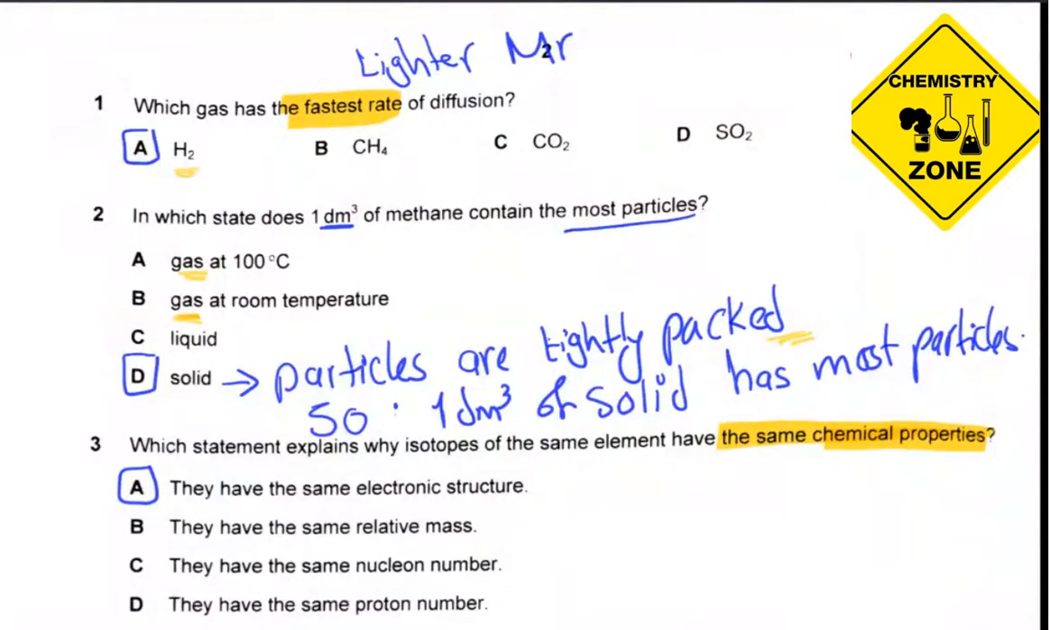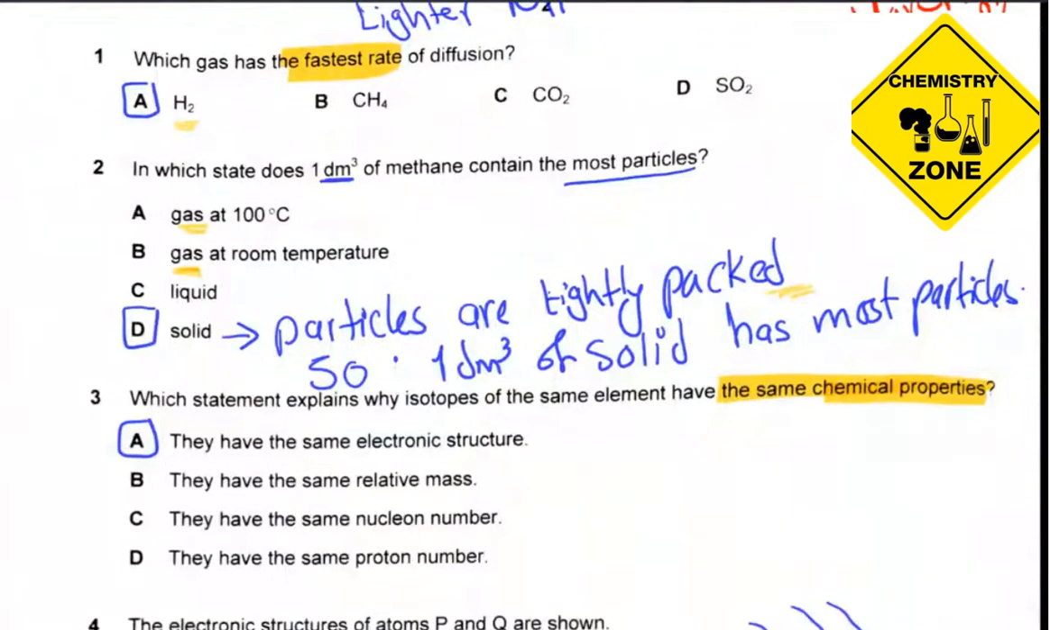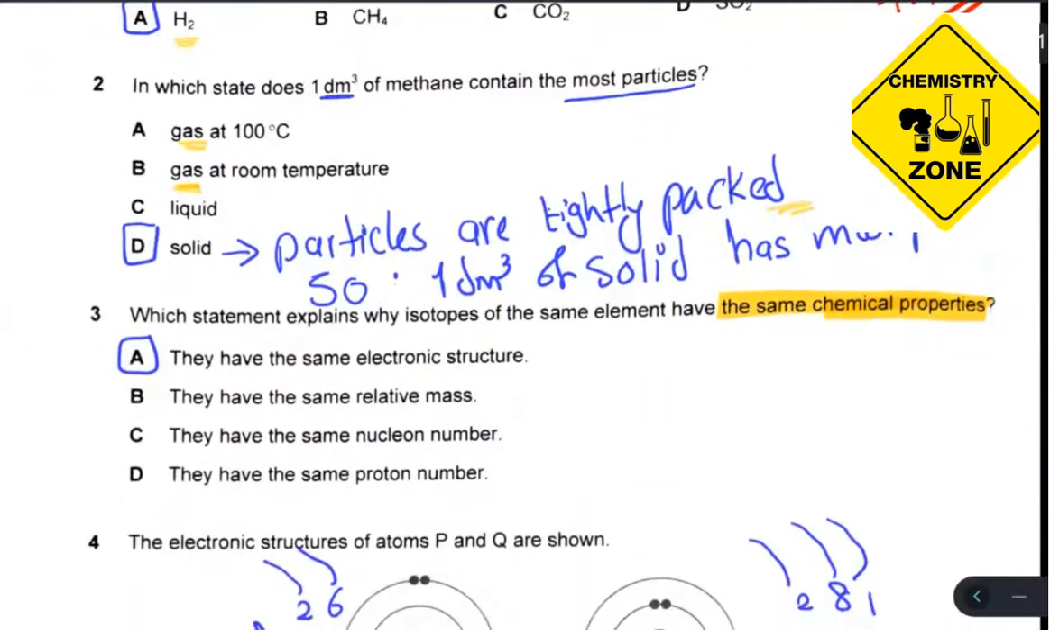Let's start. Number 1. Which gas has the fastest rate of diffusion? Fastest rate means lighter Mr, lighter mass. So it will be H2. So the answer is A.